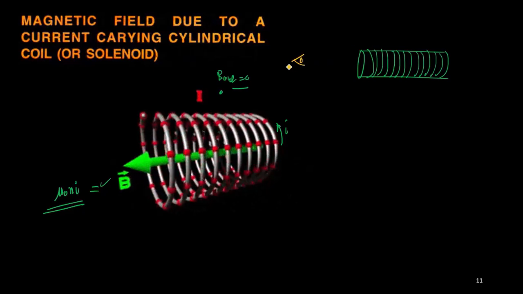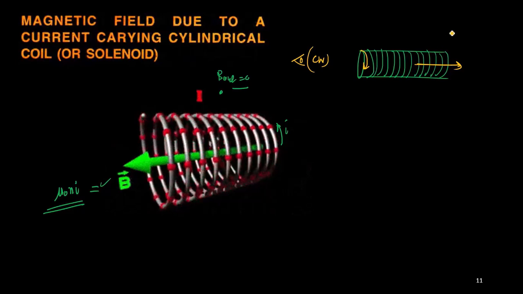Once the observer is standing on the left hand side of the coil, let us say he sees the current flowing in the clockwise direction. From the left hand side, you are seeing the clockwise current entering the solenoid. Now place the fingers along the clockwise direction, so the thumb will point towards this direction. So the arrowhead is pointed towards this direction.